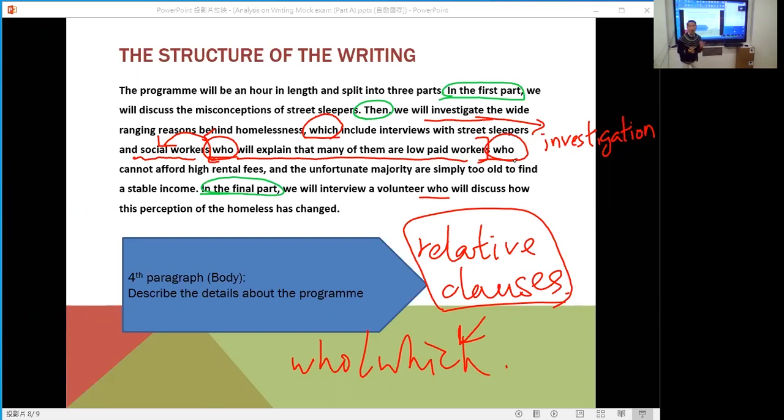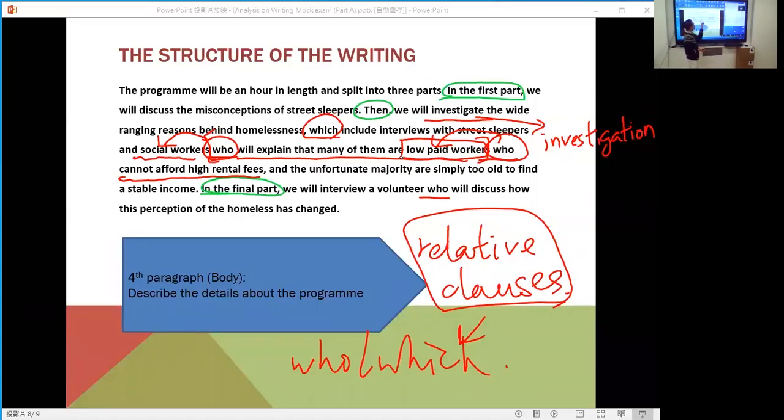Another relative clause is coming. Who cannot afford high rental fees. That means who cannot afford, who cannot pay. Who means the low-paid workers. The low-paid workers means the workers receive very little money, low income. So they cannot afford high rental fees.